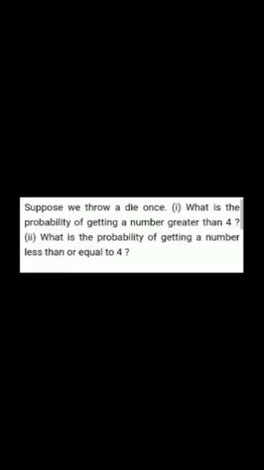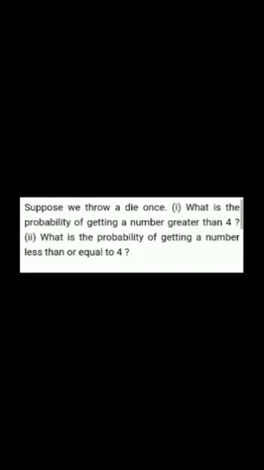Now we will see the concept of dice. When we throw a dice, 6 outcomes can occur: the numbers 1, 2, 3, 4, 5, 6. Let's see questions related to this. Suppose we throw a dice once, what is the probability of getting a number greater than 4? Second question, what is the probability of getting a number less than or equal to 4?